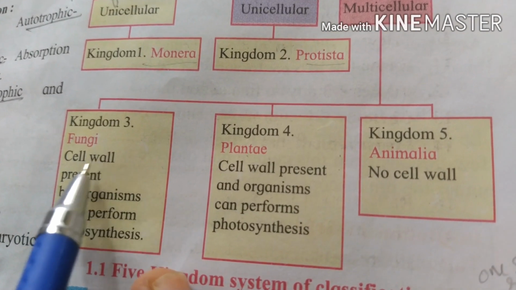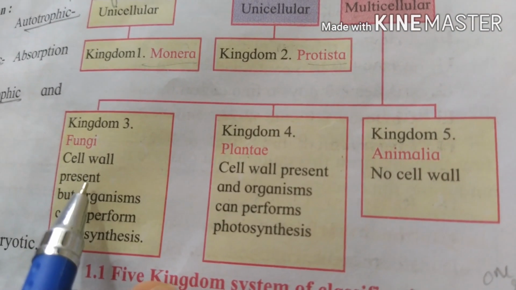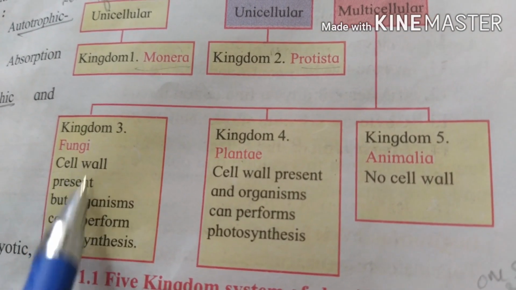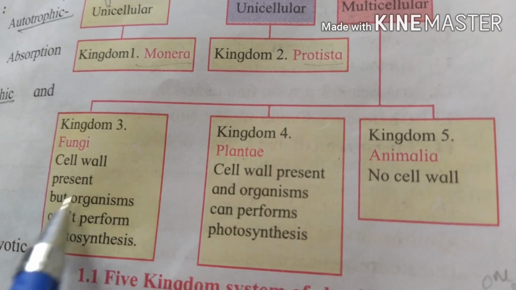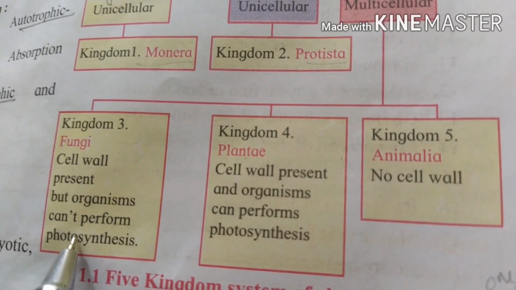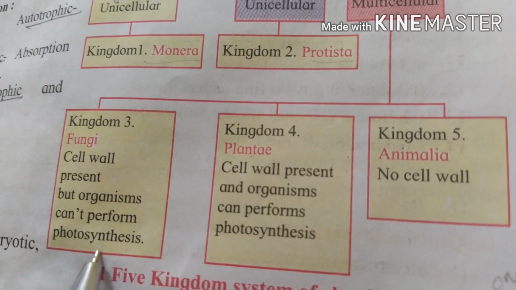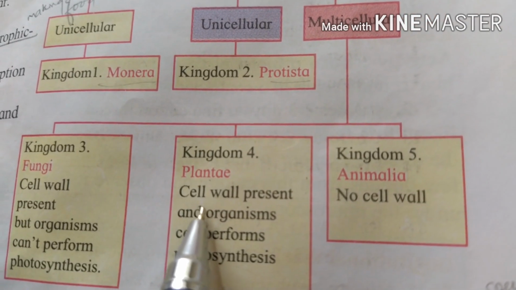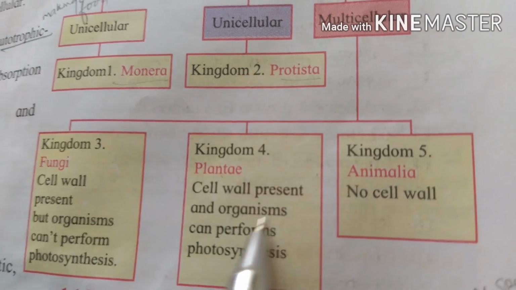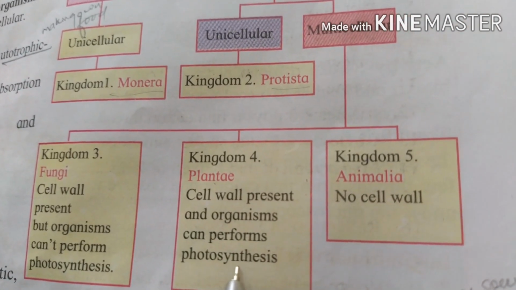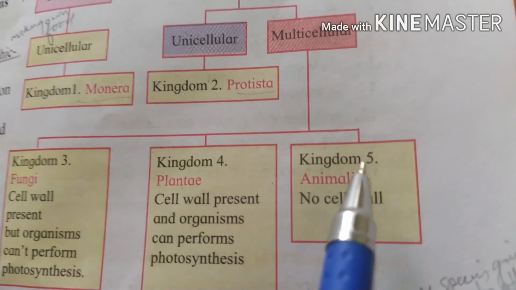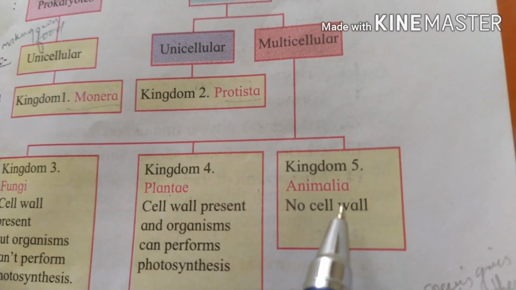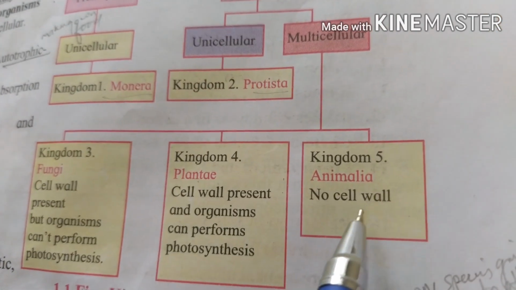So in Kingdom 3 we have Fungi. The detail is given here: cell wall present but the organism cannot perform photosynthesis. Then in Kingdom 4 Planta is there, with cell wall present and organisms that can perform photosynthesis. And in Kingdom 5 Animalia is there, in which no cell wall is there. So you just go through this.